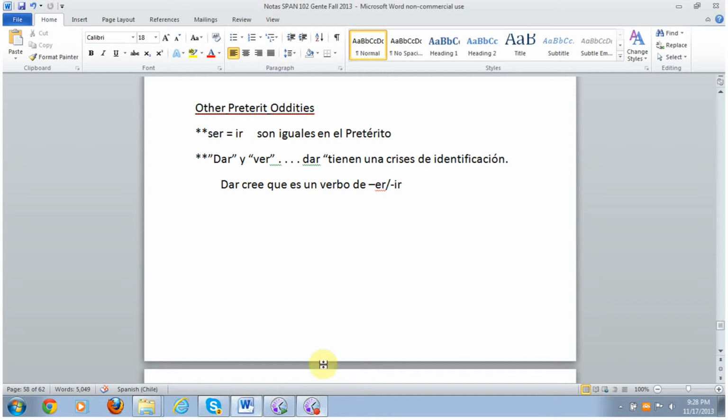There are other preterite oddities that occur. In the preterite, ser equals ir. They look the same in the preterite. And also dar and ver look very similar. Dar looks like it's an er-ir verb in the preterite tense.